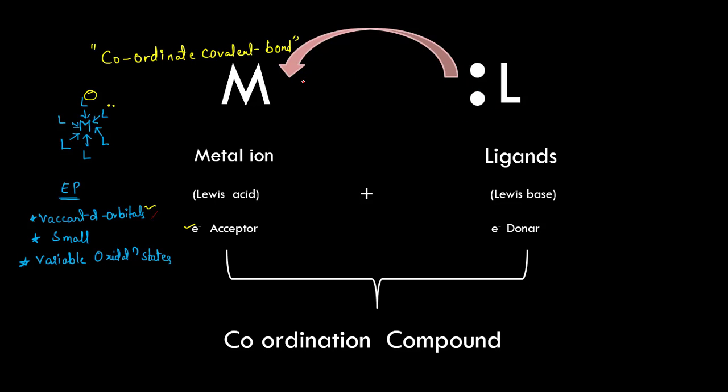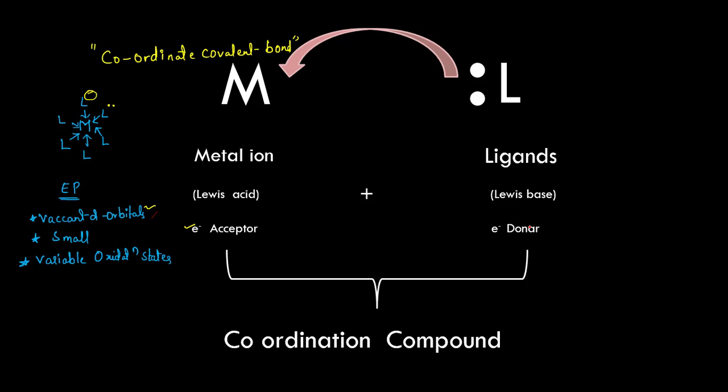In this case the metal is accepting the electrons, so it is called an electron acceptor, and because of this the metal ion is called a Lewis acid. The ligand is donating the pair of electrons to the central metal ion, so it is considered an electron donor.